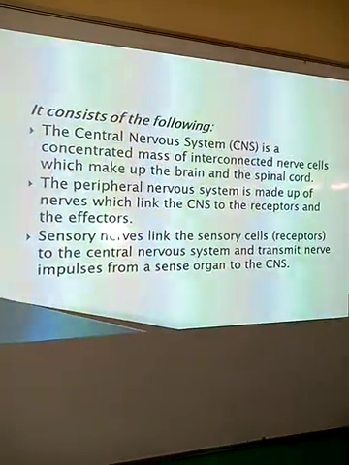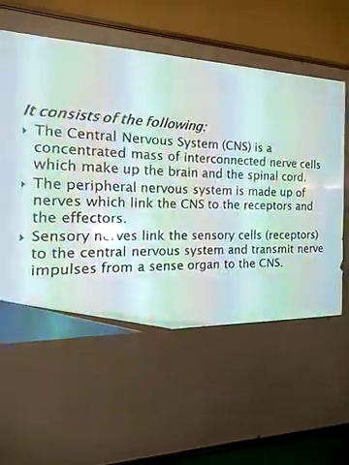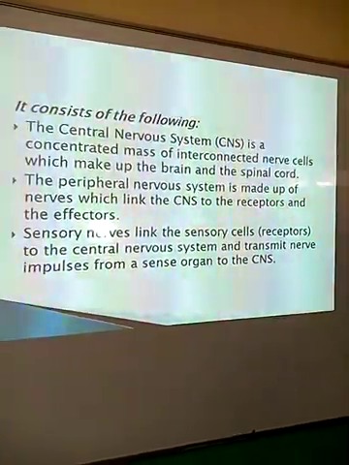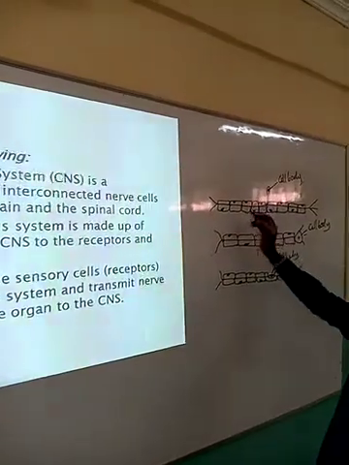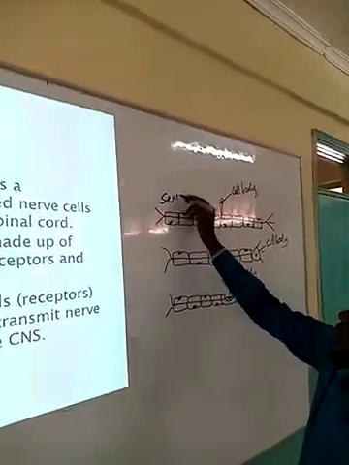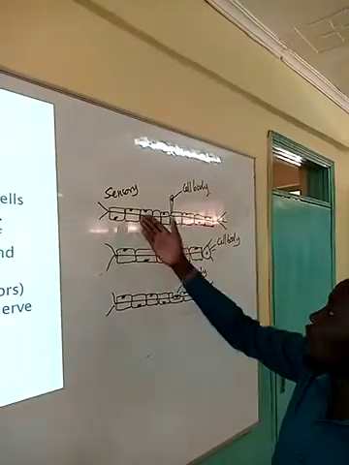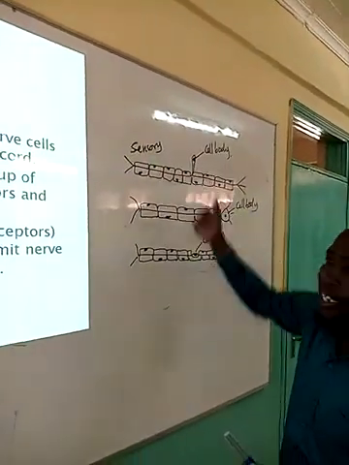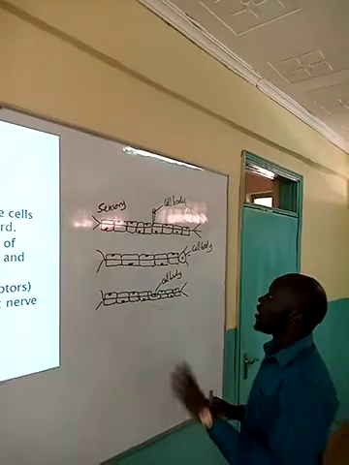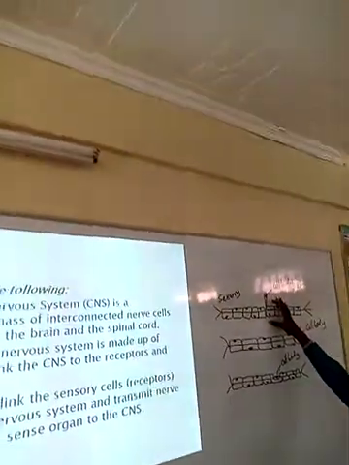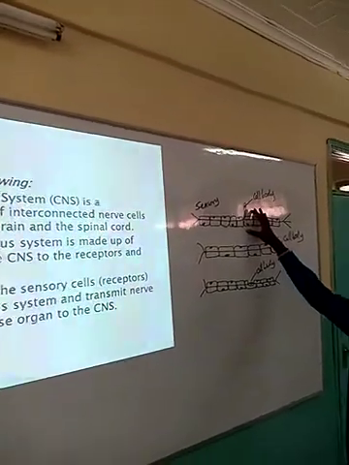So we have three types of cells here, or neurons. Number one is what we are calling a sensory neuron. So you can ask yourself, why do we talk about a sensory neuron? How do we identify a sensory neuron? In most cases, we look at these neurons in terms of the position of the cell body.